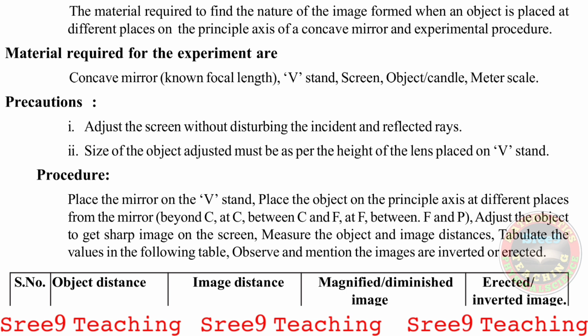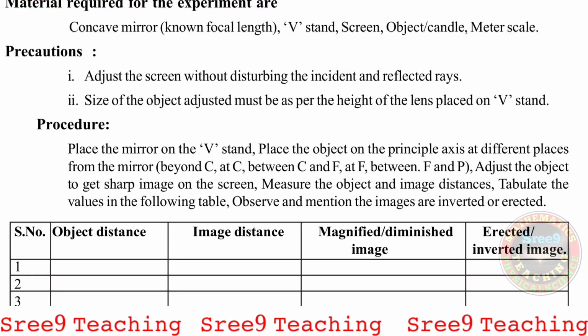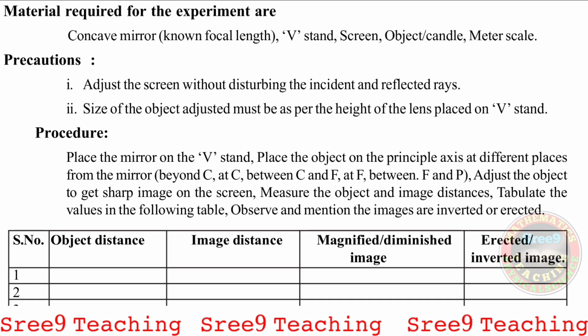So the question may come like this: what material is required to find the nature of the image formed when an object is placed at different places on the principal axis of a concave mirror, and write the procedure. Such a question may come. Yes, the materials required for the experiment are a concave mirror of known focal length, V stand, screen, object or candle, meter scale, and a matchbox also.